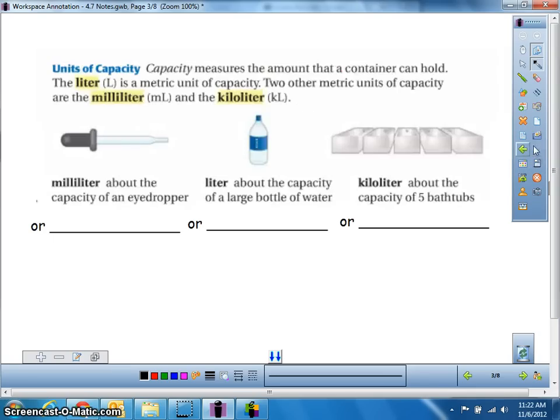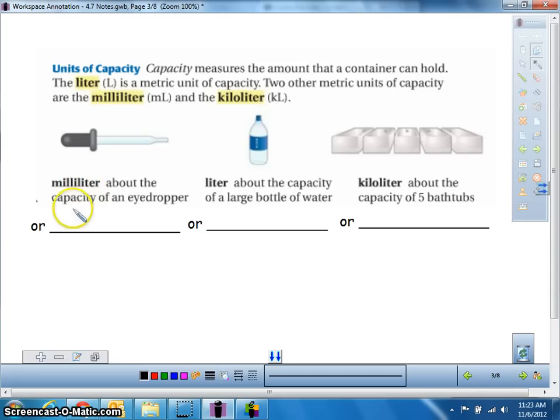So when we're talking about capacity, this is like talking about volume, how much a container can hold. Whenever we're talking about capacity, then we use the unit of a liter. And again, we're using the same milli and kilo, milliliter and kiloliter for our main ones that we're going to use. So let's get started with that. If we have just a teeny tiny amount and we want to use an eyedropper, so like medicine when you were a baby and you had to get it out of an eyedropper, that was in milliliters.